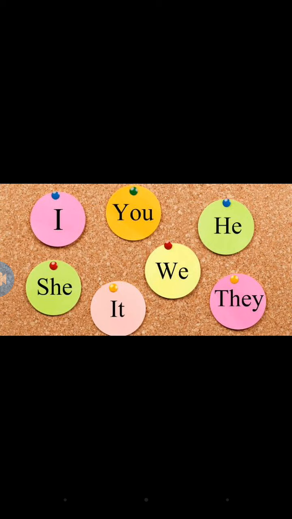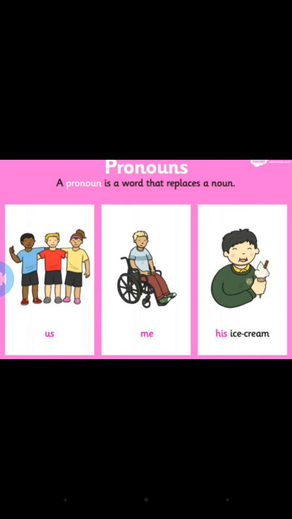Have you understood what is a pronoun? We will use this pronoun to replace a noun. Instead of, in the place of noun, we will use this pronoun. Noun means we know that it's the name of a person or a place or a thing, is it? So when it comes to pronoun, what we will do?